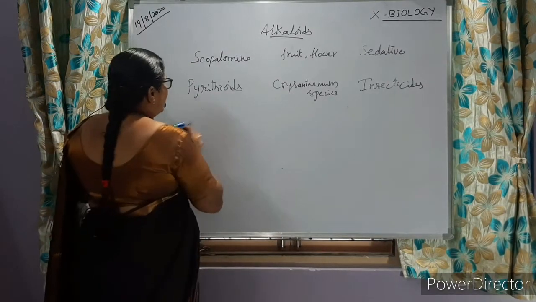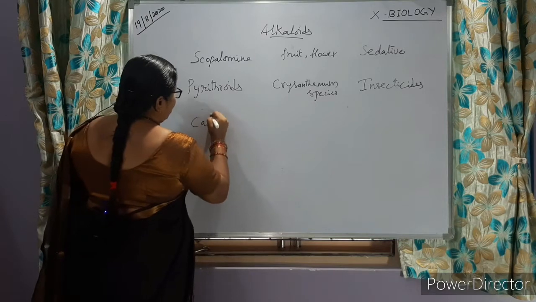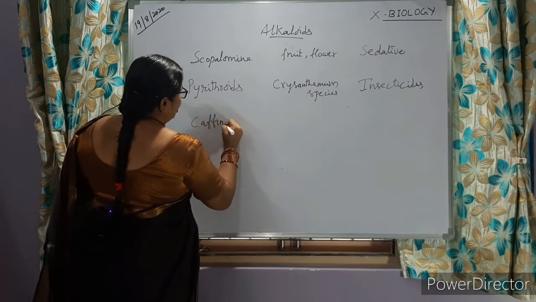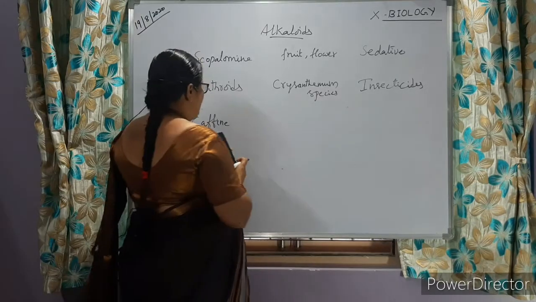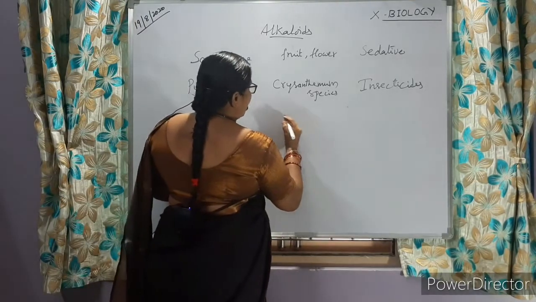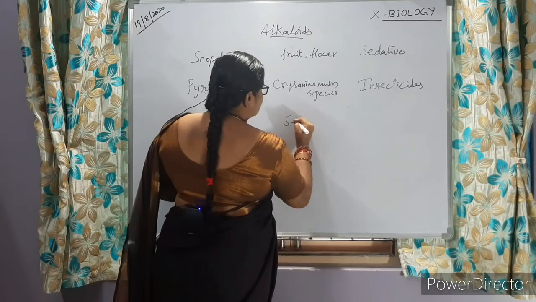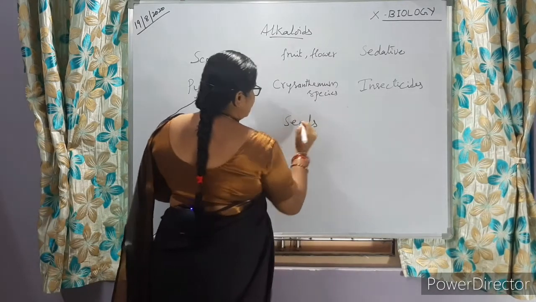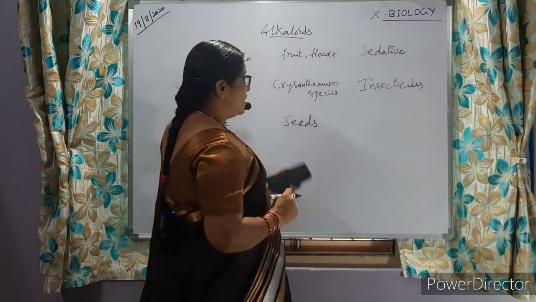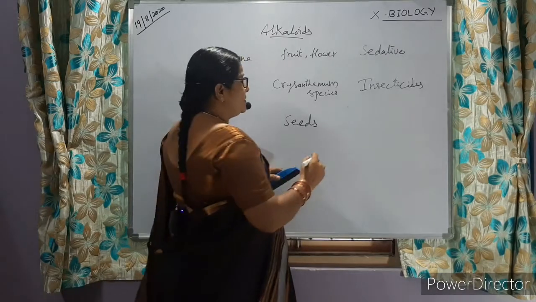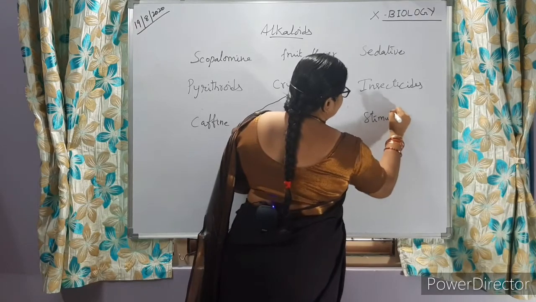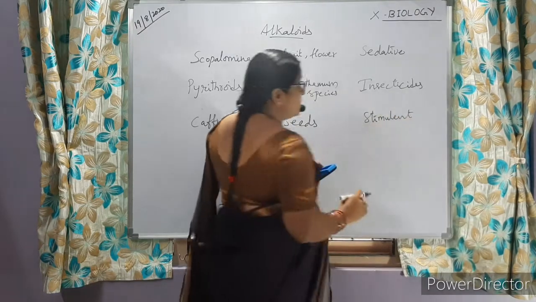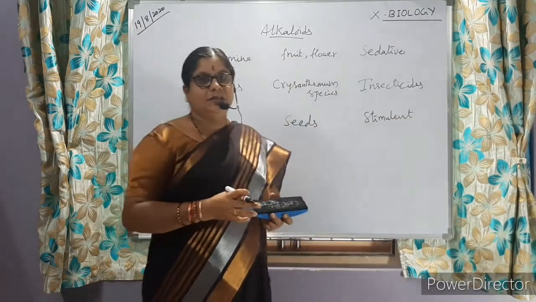So now caffeine. Caffeine is another alkaloid which is present in the seeds of the Coffea arabica plant. It activates the nervous system.